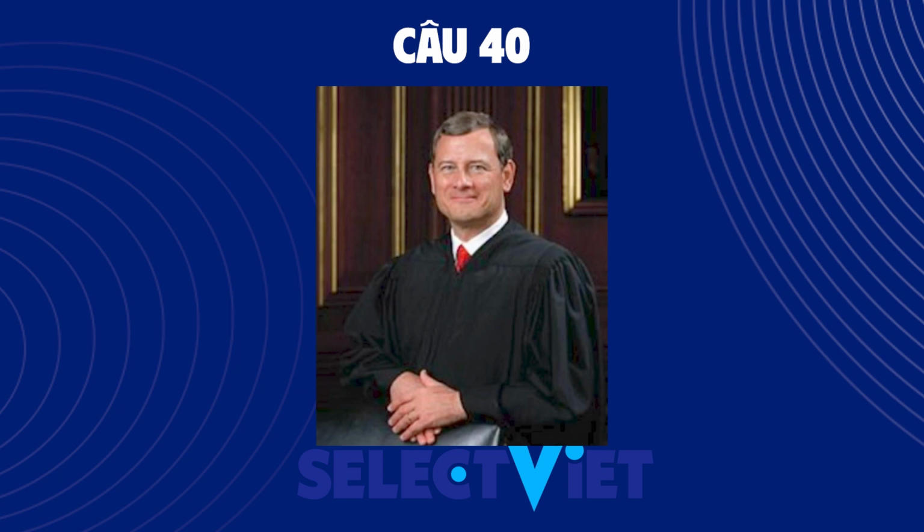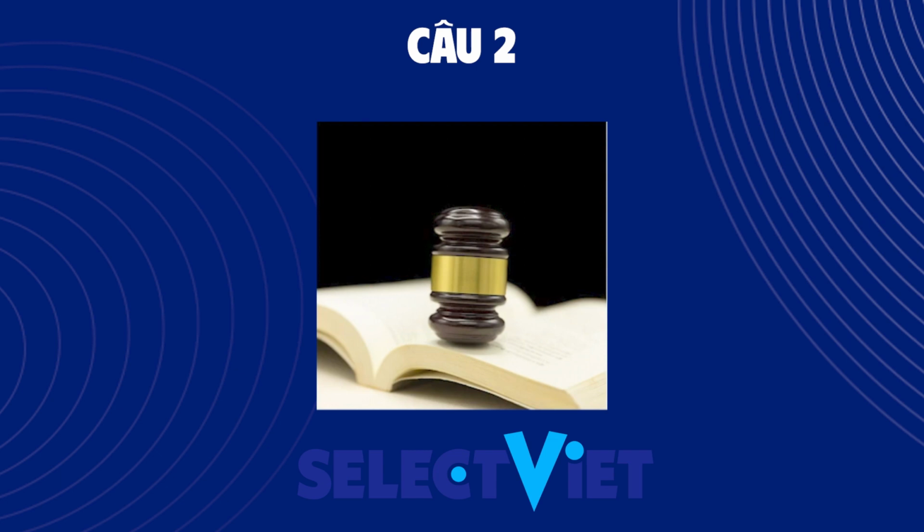What does the Constitution do? Sets up the government, defines the government, protects basic rights of Americans.